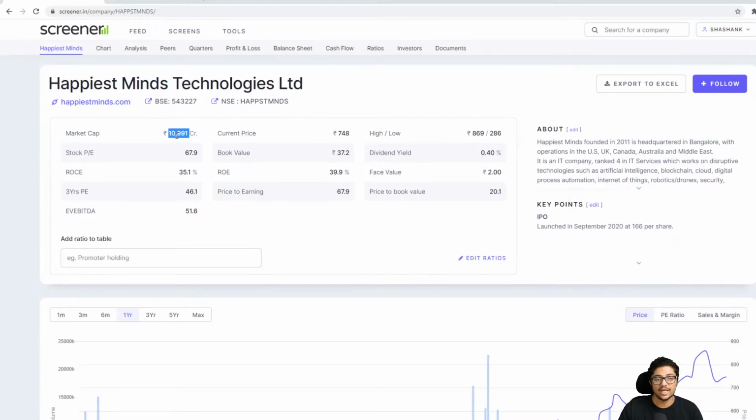So I need to look at, okay, if it is a 10,000 crore market cap company, how much can it go more to become much better? Can it go to a 30,000 crore company or a 50,000 crore company? If it goes to a 50,000 crore company, then is it better or not? That is something that I usually look at.